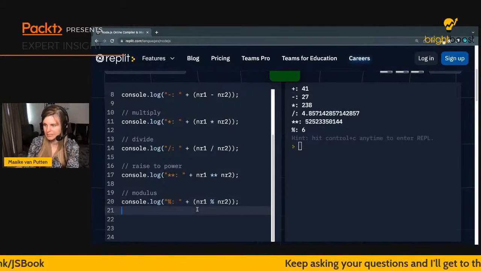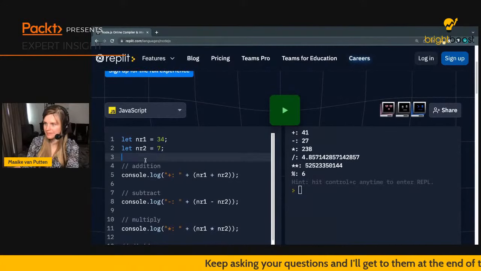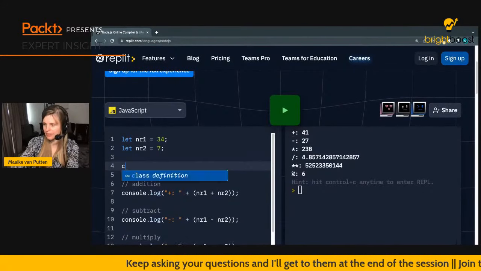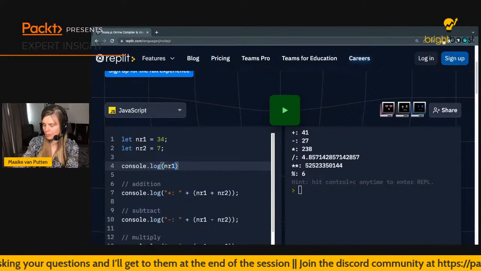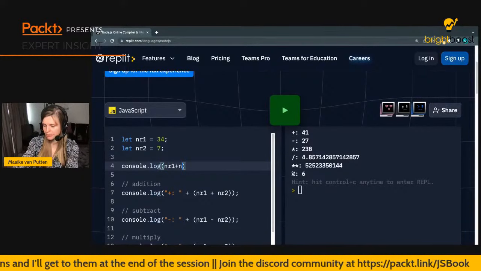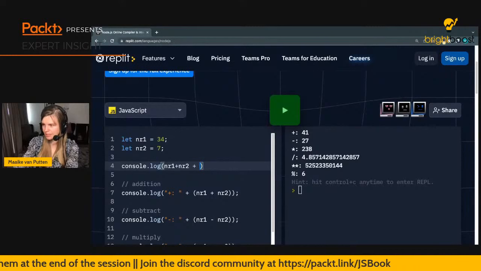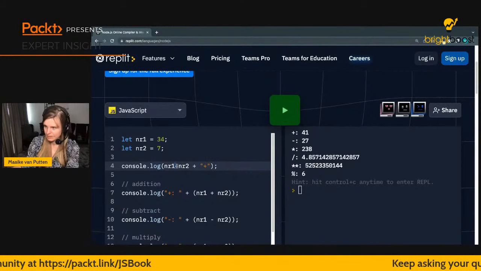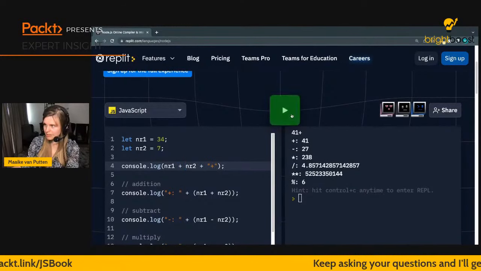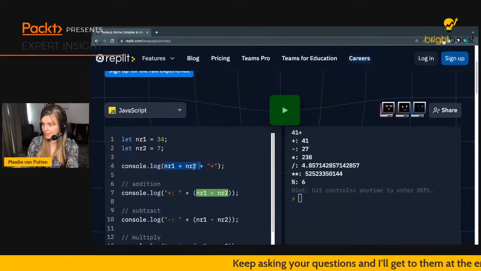Good question, Sriti. So Sriti is asking what would happen if we would be doing it the other way around. And then it would actually work. So if I would say number 1 plus number 2, and then just add the plus sign like this. Right now it's just going to be starting with adding these, and it's like, number.